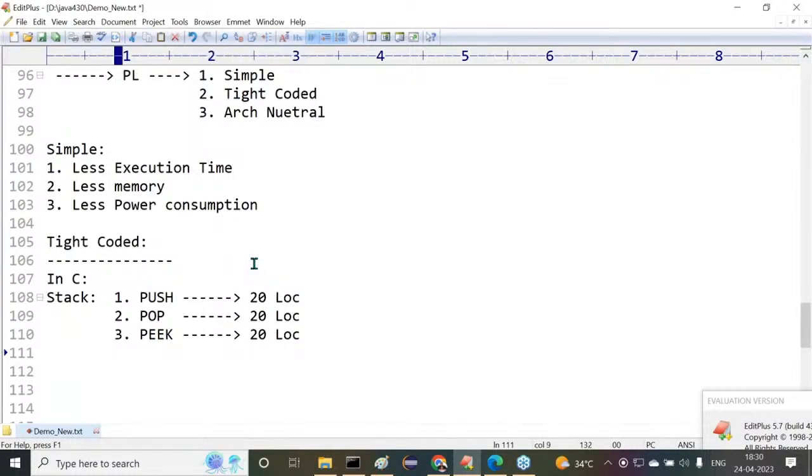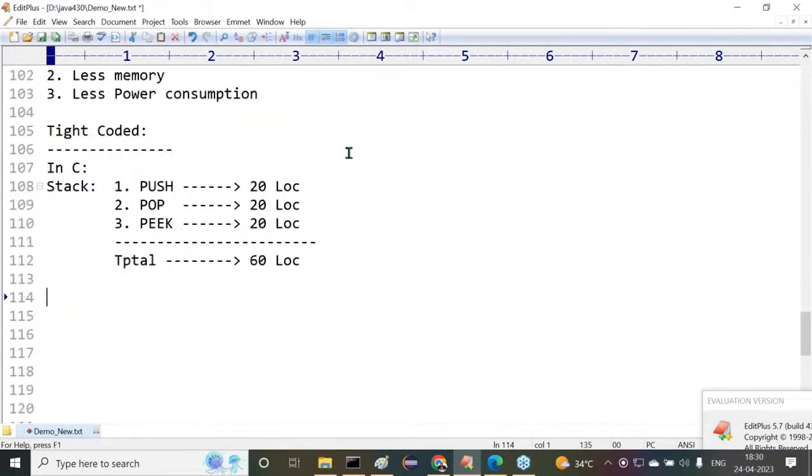Overall, in C, to perform the stack operations we consume about 60 lines of code. Got it or not? Same stack operations in Java.